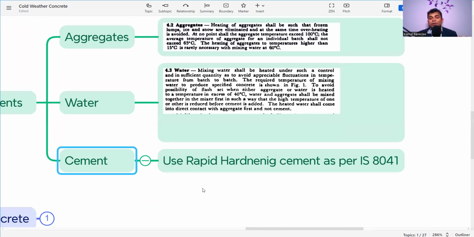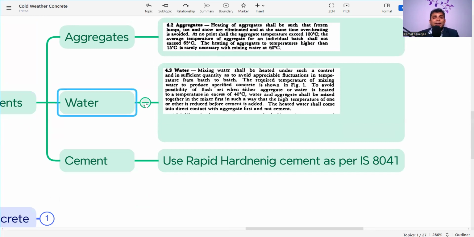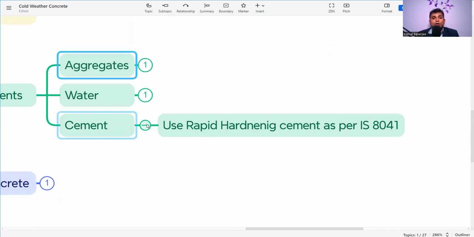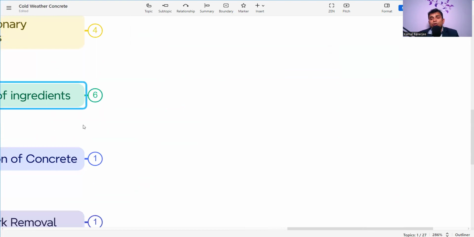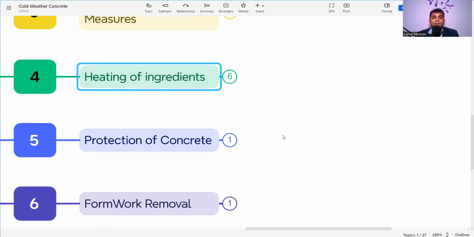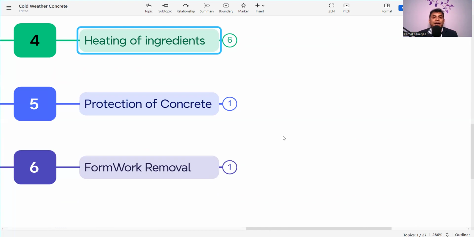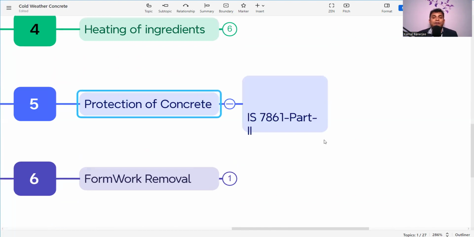And for the cement, it always says use rapid hardening cement as per IS 8041. So these are the heating of the raw material. That means if we can control the raw material temperature, we can control the temperature of the finished product, the concrete. And if we take the precautionary measures, we can get the right kind of concrete. Now protection of concrete is very much important.